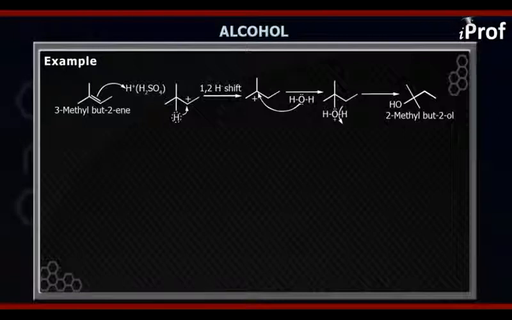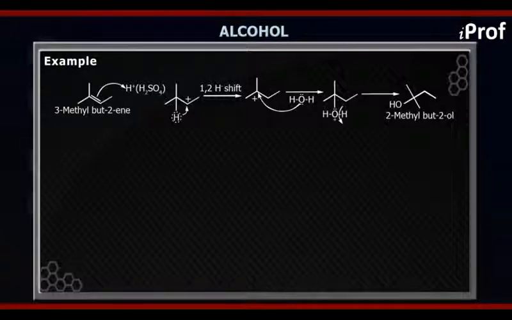So the next point we need to think about is the stability of the carbocation, whether we can further stabilize this carbocation or not in this particular example.